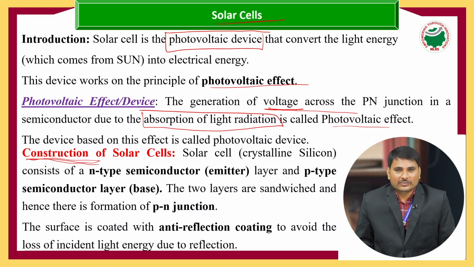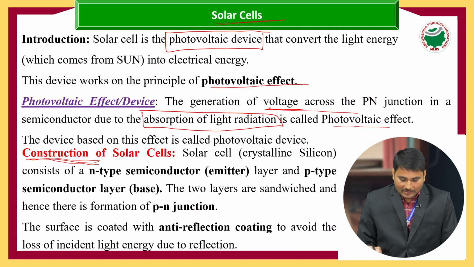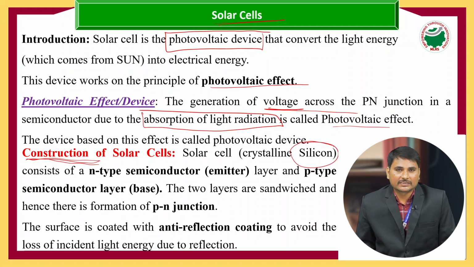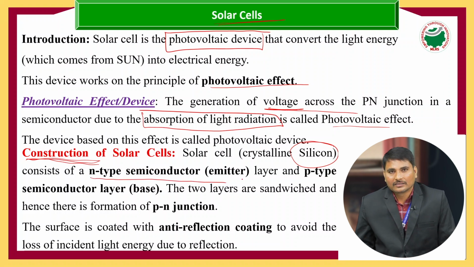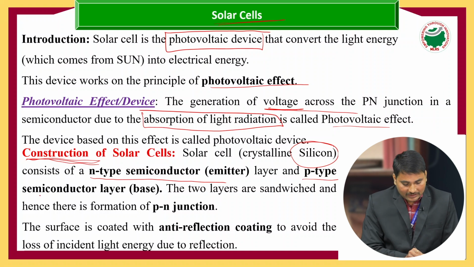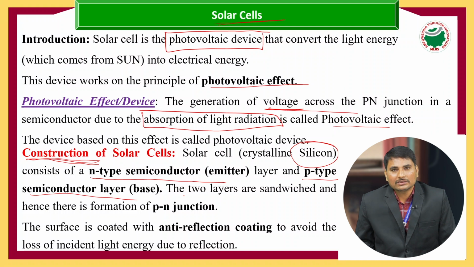When we are constructing a solar cell, we use two layers in a sandwich model. The solar cell is most probably constructed with silicon plates. These silicon plates consist of one N-type semiconductor layer, where N means negative, and a P-type semiconductor layer, where P means positive.